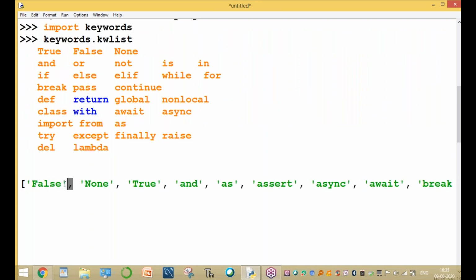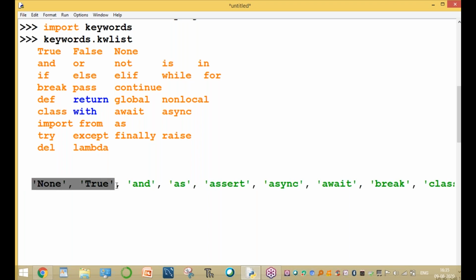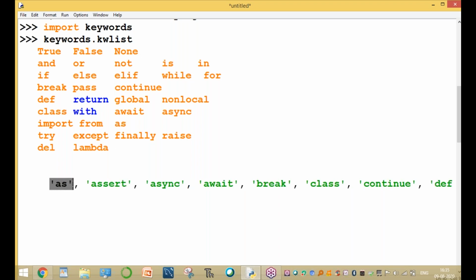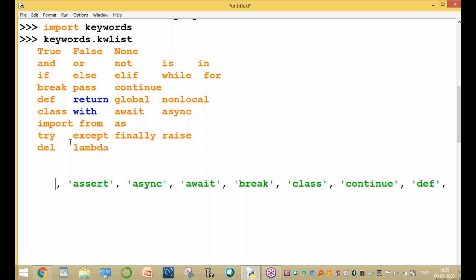False, none, true, okay. And, as, okay, completed. Assert: I'm not writing it, so you write assert. Async completed. Await: are you writing await or not, sir? Await. Okay. And one more is yield.